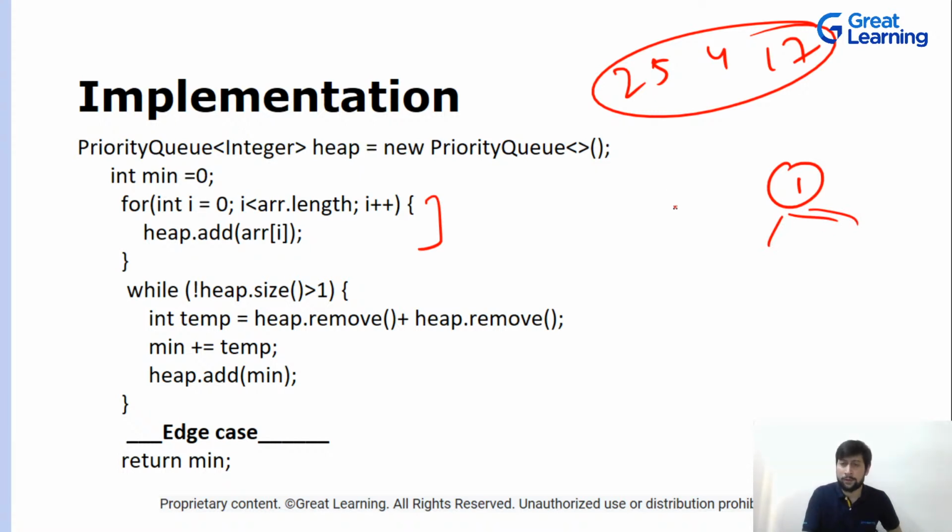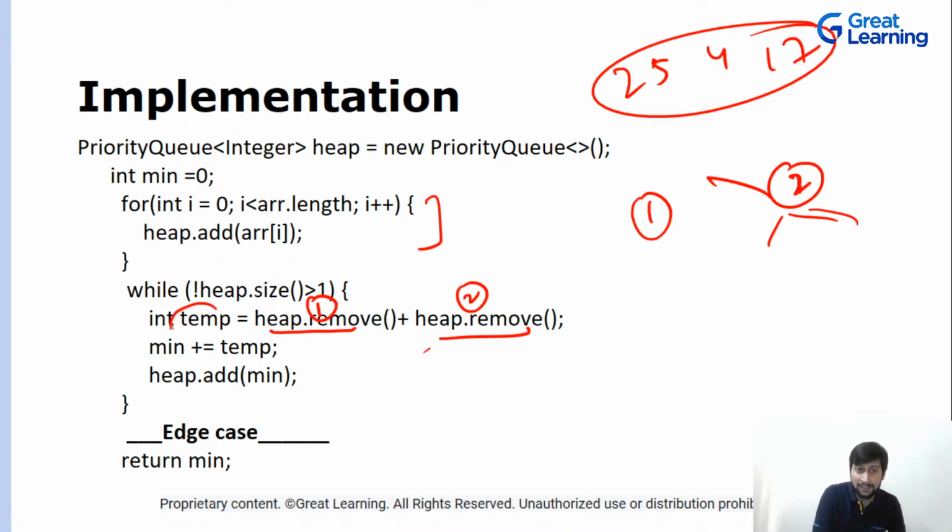Now we have this 1, we removed it. Then again the minimum element will be at the top, and we removed this one as well. That is why heap dot remove, heap dot remove. So 1 and 2 were removed, right? And now you added them, and you have this temp over here. This temp will act as a result.